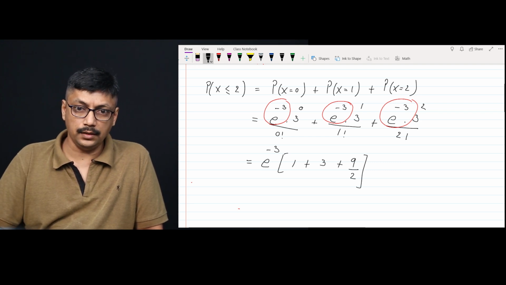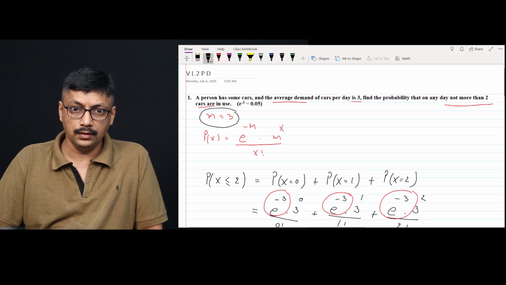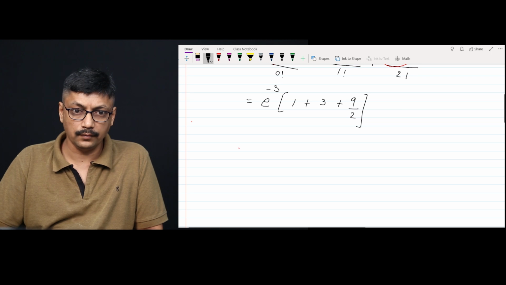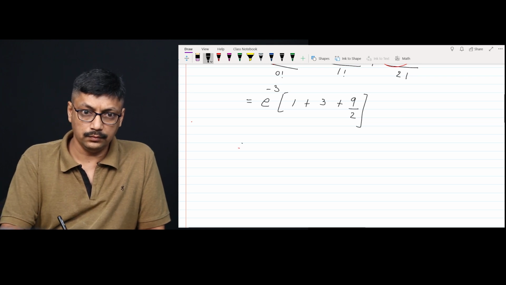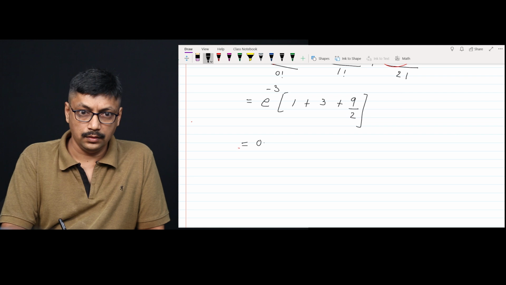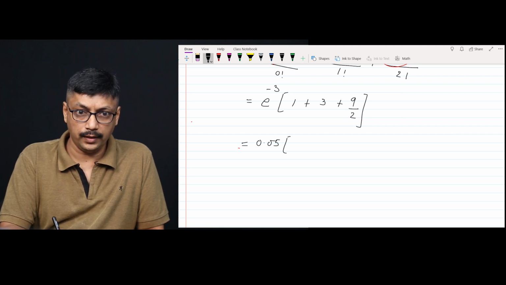The value of e raised to minus 3 is given, and e raised to minus 3 is 0.05. So 0.05 in bracket, 1 plus 3 is 4, plus 9 by 2 is 4.5.